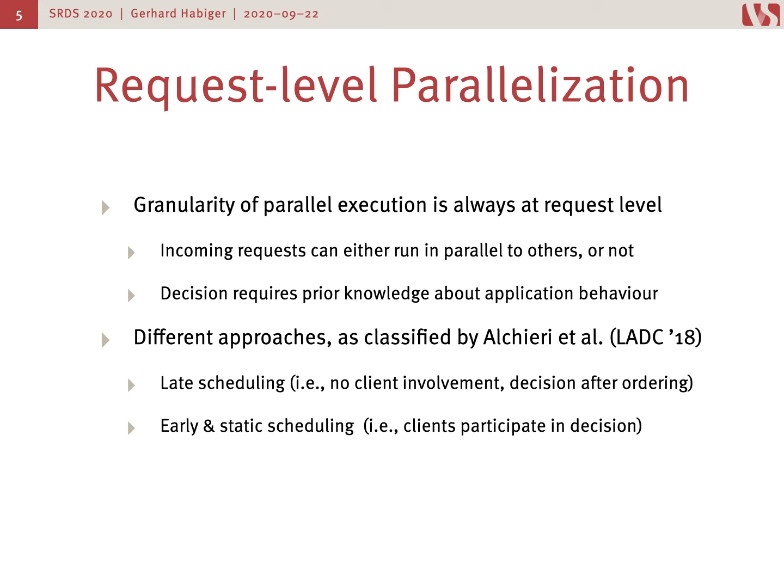An example for late scheduling would be CBase, and examples for early scheduling can be found in the LADC paper by Alchieri et al. Finally, an example for static scheduling might be PSMR. In all cases, we need a priori knowledge about the application, meaning that the developer has to supply the replicas with some information about which types of requests can be parallelized or not.